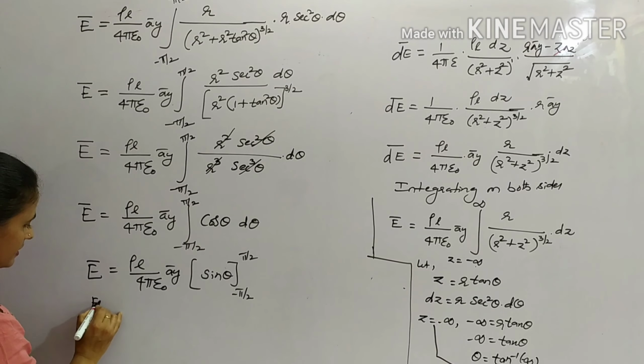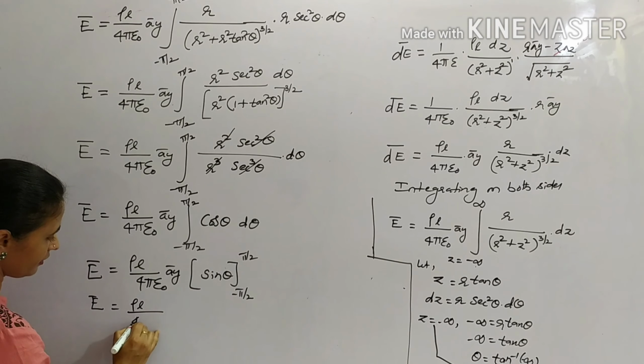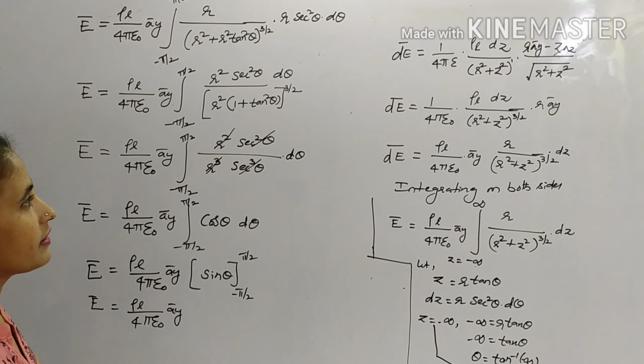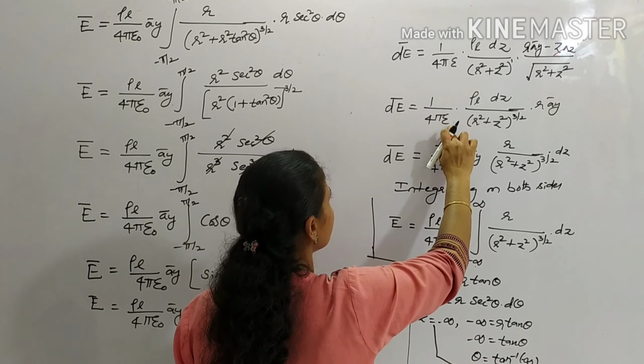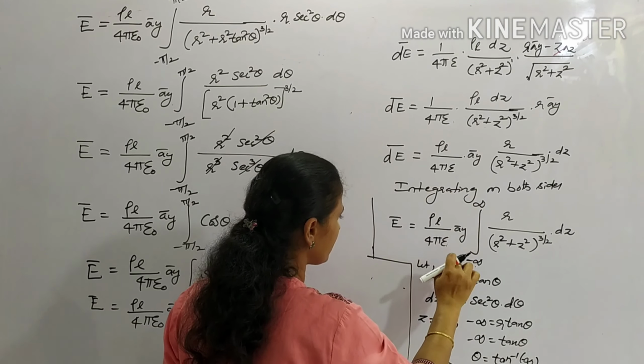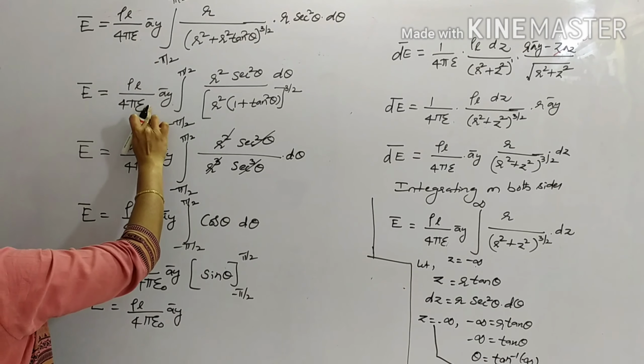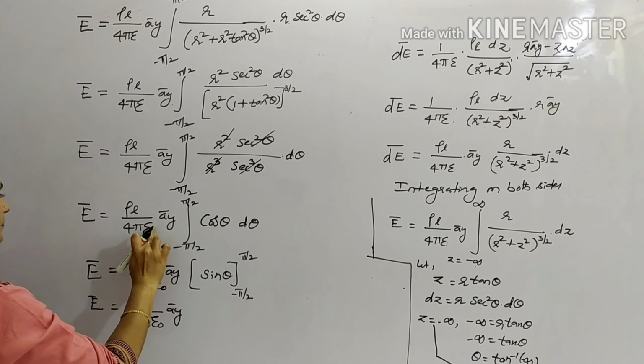So E bar is given by rho L upon 4 pi epsilon naught A by, it's not epsilon naught we have used, no? So let it be epsilon only, because epsilon naught is for only free space and epsilon is for general space.